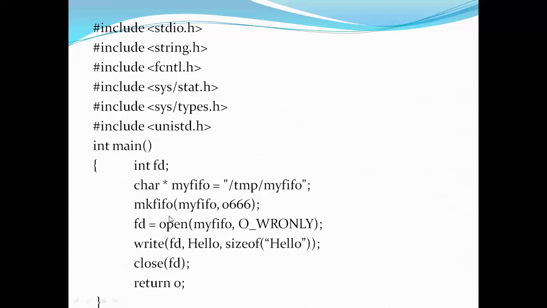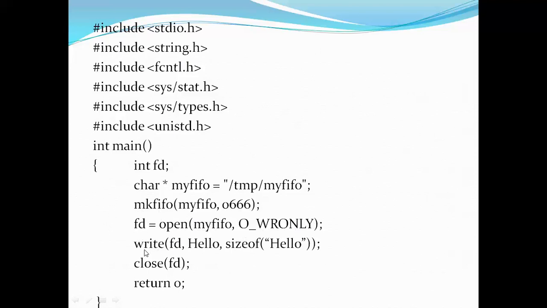Now let's see how to write the data. I'm opening with the system call open. What I'm opening is my FIFO, and it is opened in write only mode. That is, WR indicates write only mode. After opening that, this FD is a file descriptor. It will just mention whether it is successfully opened or not. If it is not successfully opened, then it will show you some error.